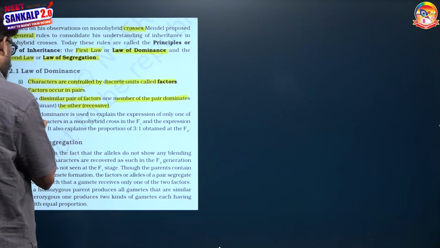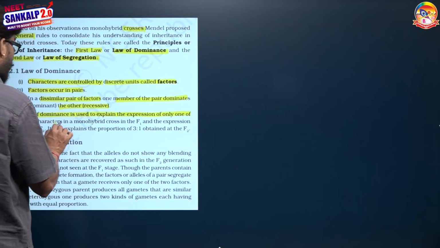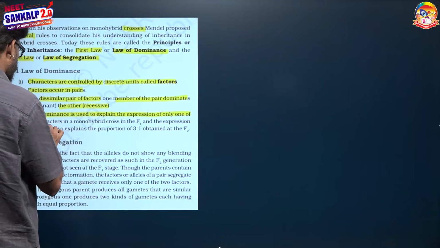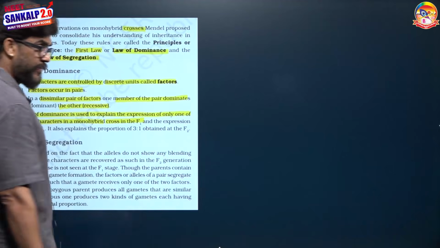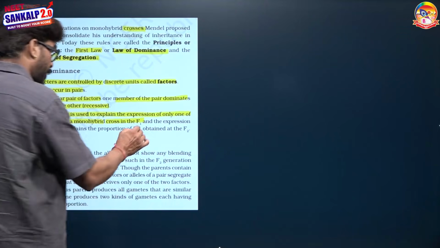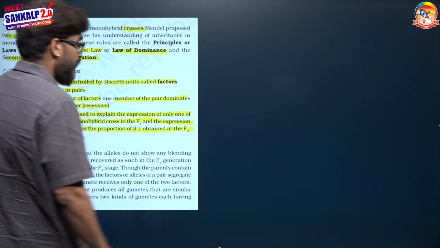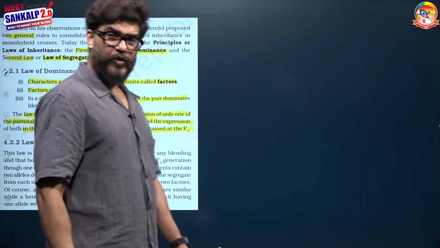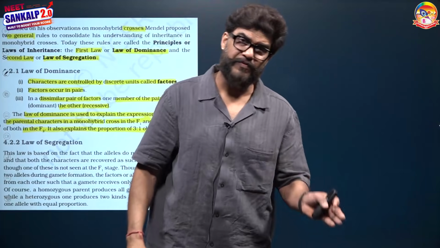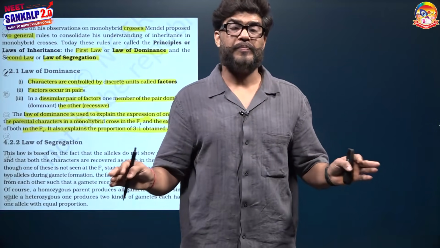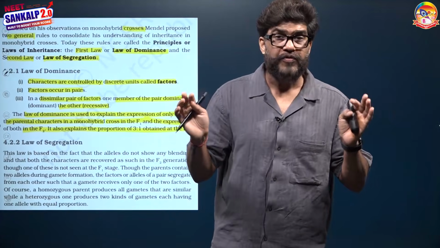A very important point: the law of dominance is used to explain the expression of only one of the parental characters in the monohybrid cross in the F1 generation, while the expression of both of the parental traits in the F2 generation can also be explained by the law of dominance.